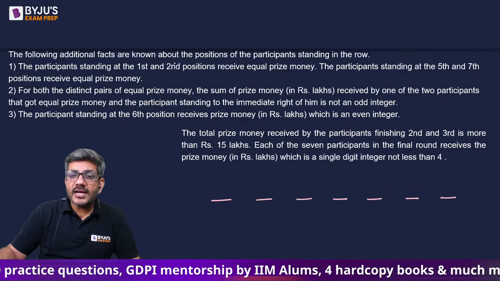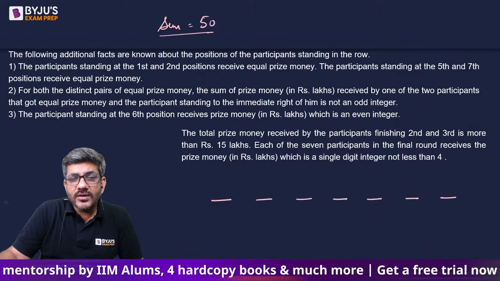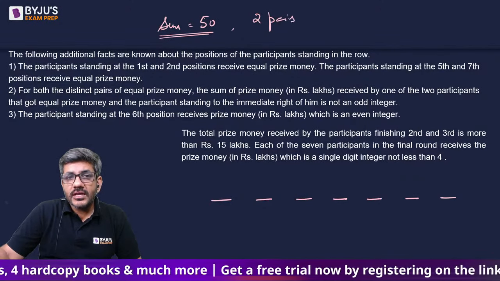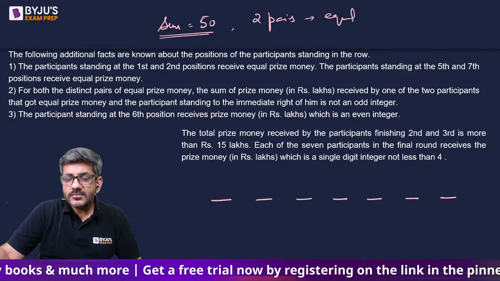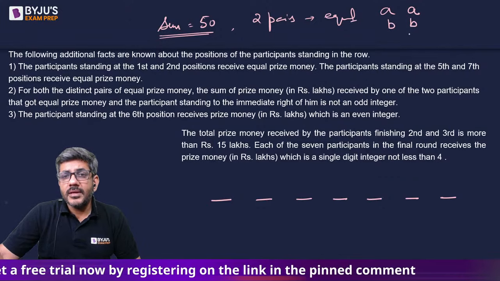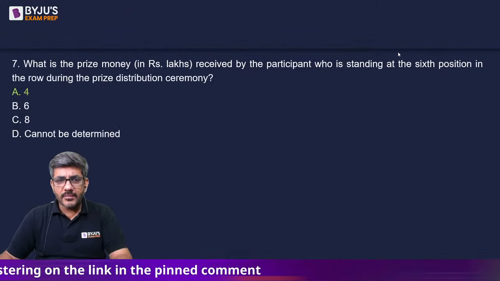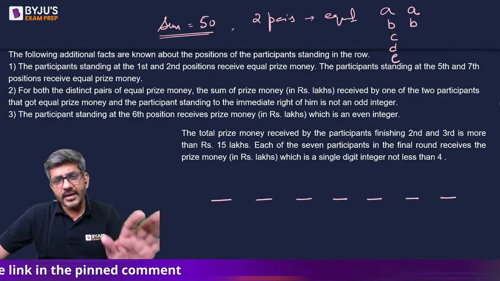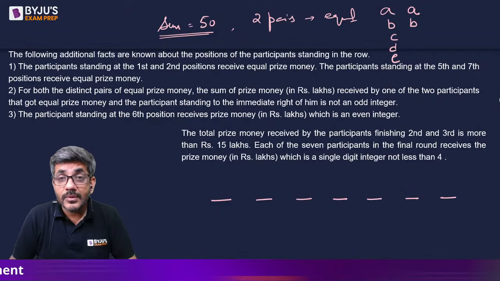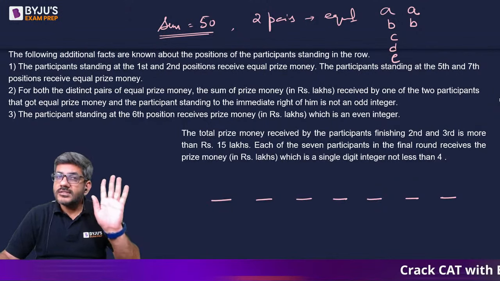अभी तक हम लोगों को क्या क्या पता है? The total money that has been divided is equal to 50 lakhs. There are 2 pairs which have got equal amounts. It is like one pair has got AA, other pair has got BB, and then he says C, D and E, जो other 3 लोग और हैं मेरे पास, वो कह रहा है वो सब अलग अलग, right? So C, D, E have got different amounts. That is of course different from A and B as well. AA and BB are the only 2 pairs who have got same amounts.